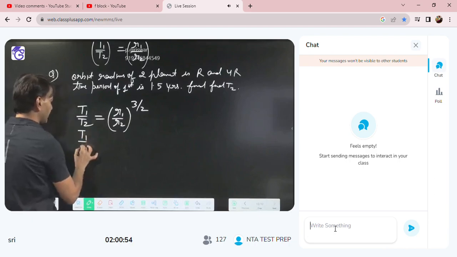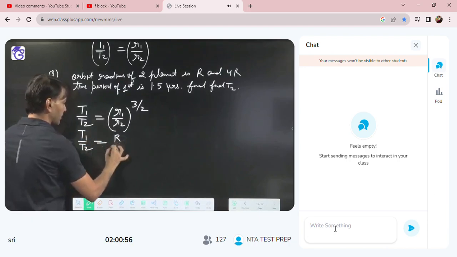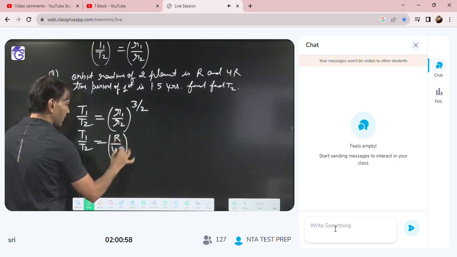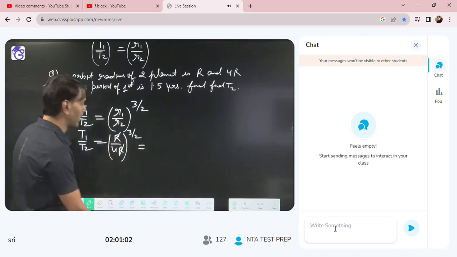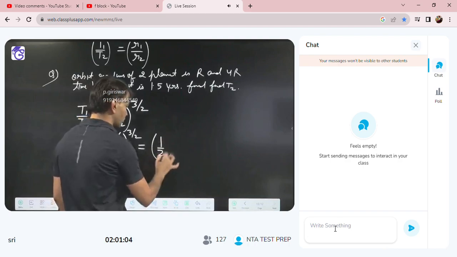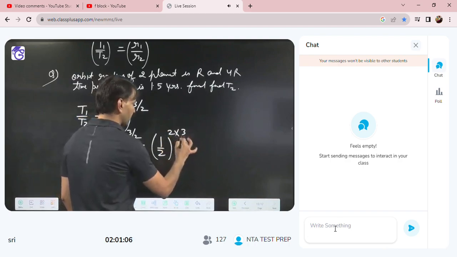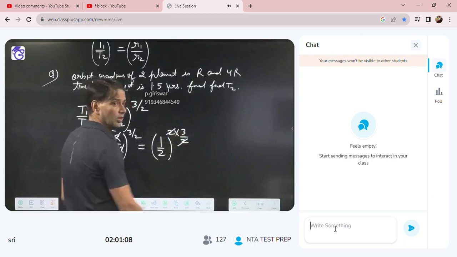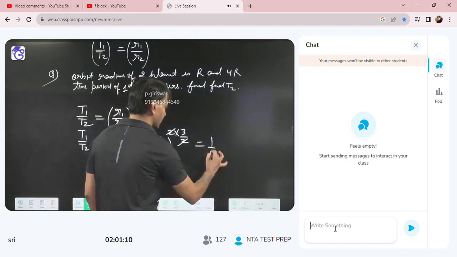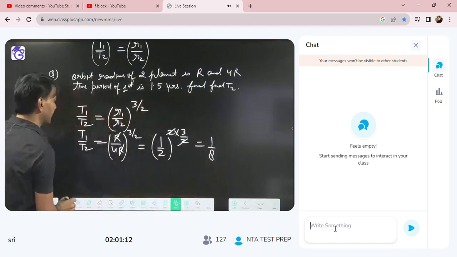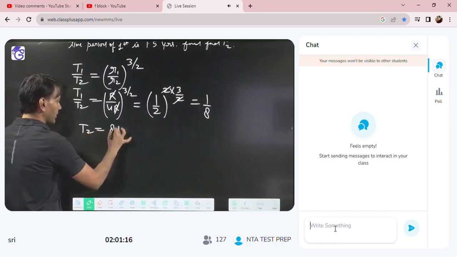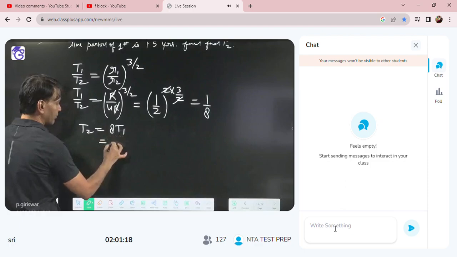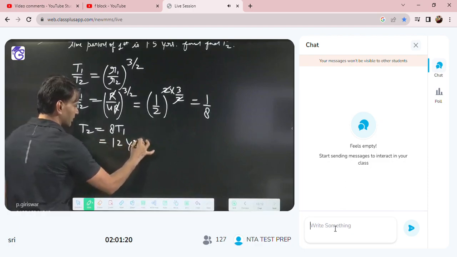Now T1 by T2, what can I say? R by 4R whole to the power 3 by 2. R cancels out, 1 by 4 I can write as 1 by 2 square, square into 3 by 2. 2 and 2 cancel out, then we got 1 by 8. Now T2 is equal to 8 times T1. T1 was given as 1.5, so that is 12 years.